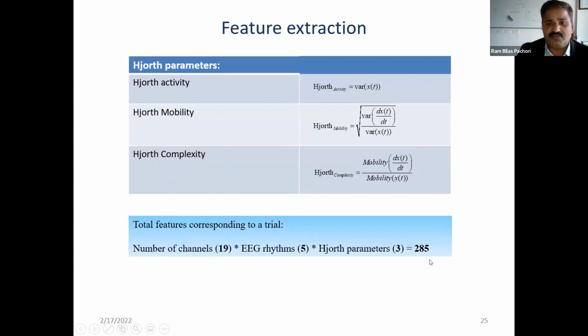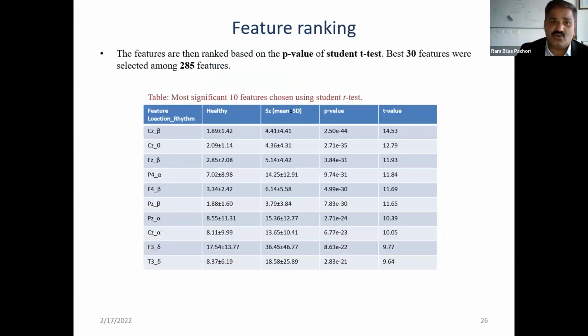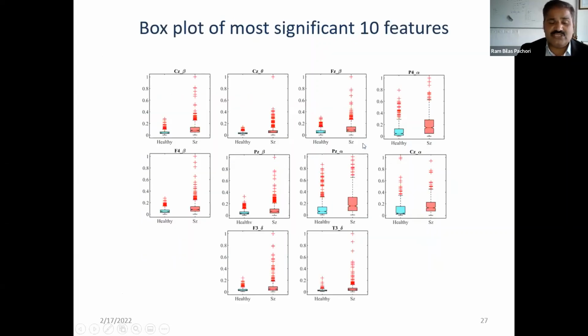So the total number of features we obtained based on these rhythms is 285, and this is a significant number of features. It is very high. So we have ranked the features based on the probability value of the Student t-test. The best 30 features have been selected among the 285 features. This table shows the most significant 10 features chosen based on the Student t-test. And this figure shows the box plot of the most significant 10 features.